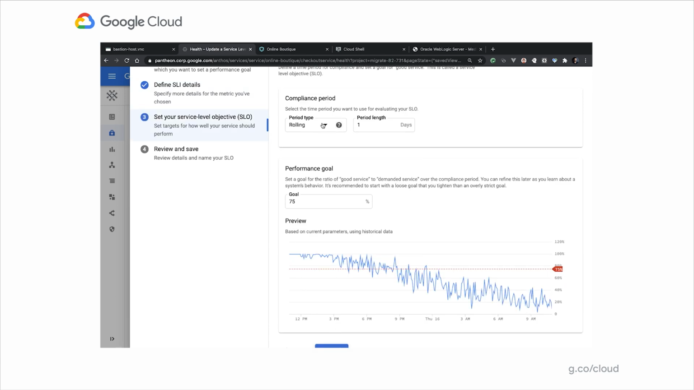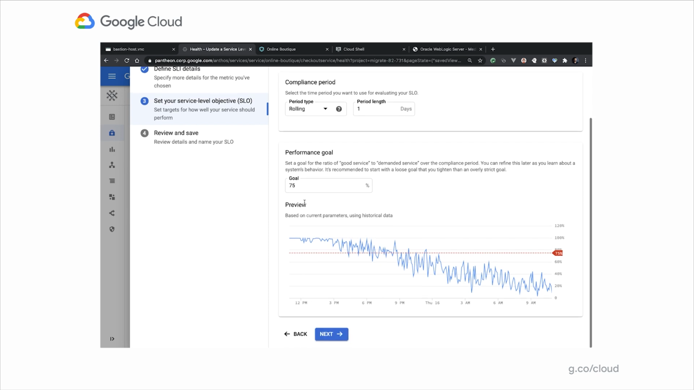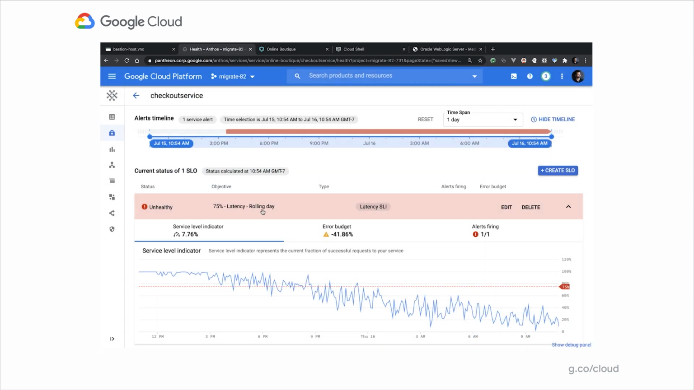Here I can set the compliance period for a single day, for example. I'd like 75% of the time to be within that service level objective, which is that I would like my 95th percentile to be 2 seconds or less 75% of the time. And obviously we are not meeting that. And that's why it's unhealthy. You can also set alerts that get fired as it becomes unhealthy.